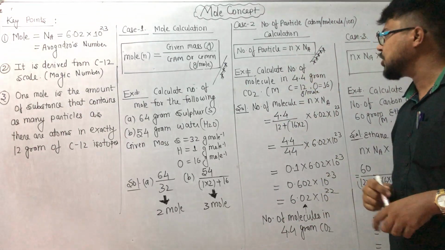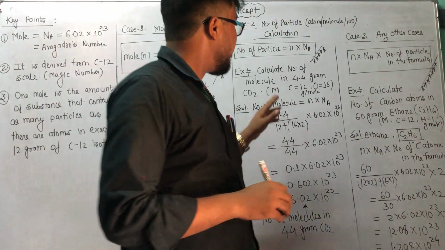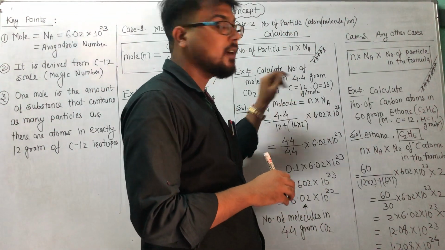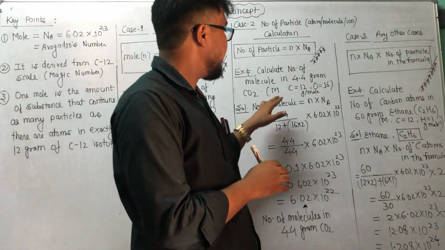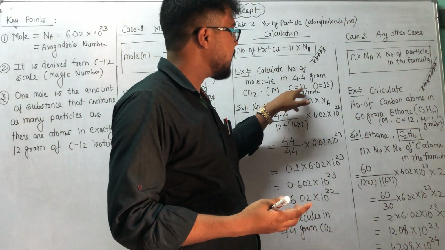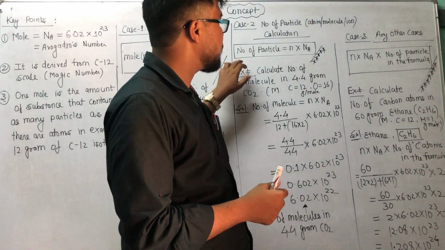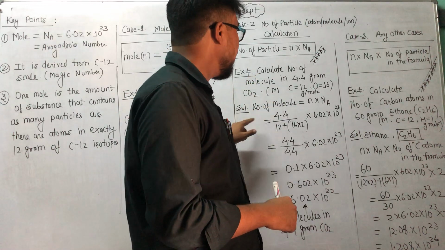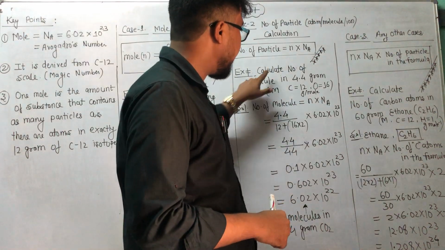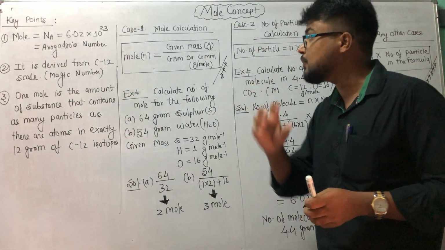Calculate the number of molecules in 4.4 gram carbon dioxide. The amount given for carbon dioxide is 4.4. Okay, and M means molecular mass. Carbon is 12 and oxygen is 16, in gram per mole. So simply I will use the second Guru Mantra or 5-star formula, that is n into Na. What is n? Again I have to find n. n means number of mole, correct?